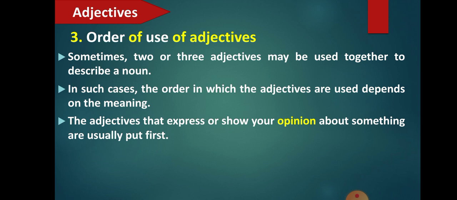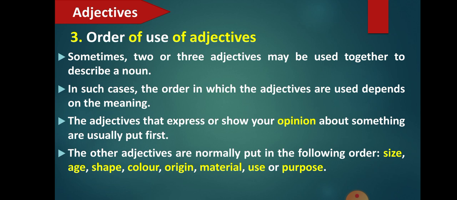Your opinion will be said first, and then the other types of adjectives, depending upon their serial order, which is something like this. The other adjectives are normally put in the following order. First will be size. That means after opinion, what will come? If it tells about size, it will come next.